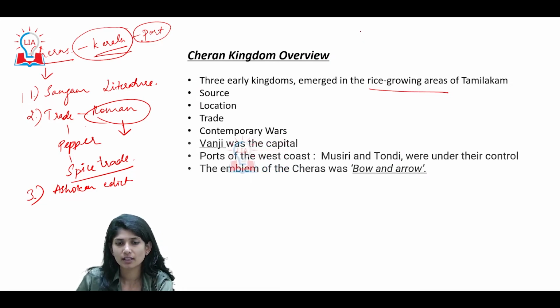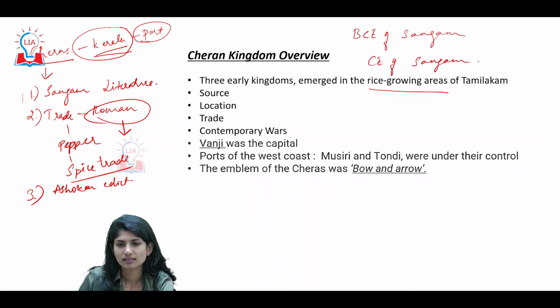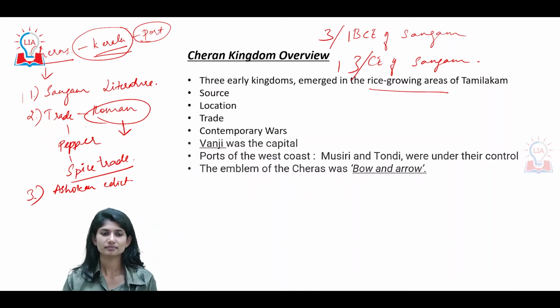See, the timeline is from BCE of Sangam to CE of Sangam, right? Sometimes the claim is 3rd BCE to 3rd CE. Sometimes the claim is 1st BCE to 1st CE, right?